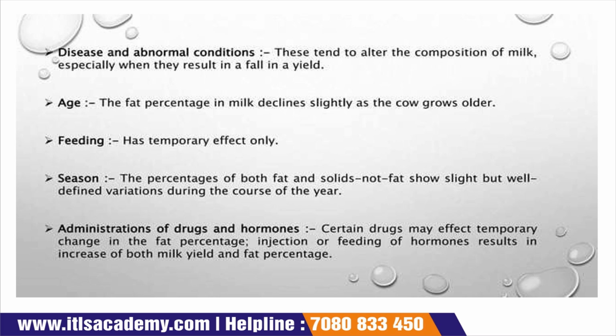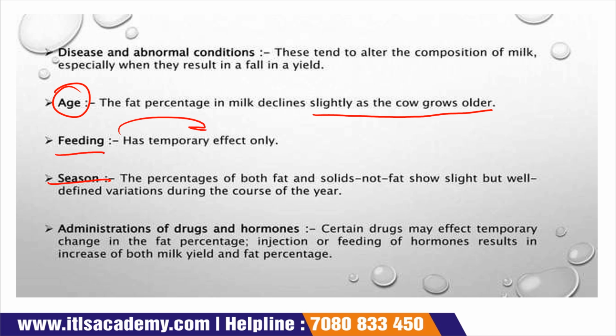Fat percentage in milk declines slightly as the cow grows older, so it depends upon age. If the cow is not older, they are younger, then the fat percentage present in the milk should be high. Feeding temporarily affects the composition of the milk.